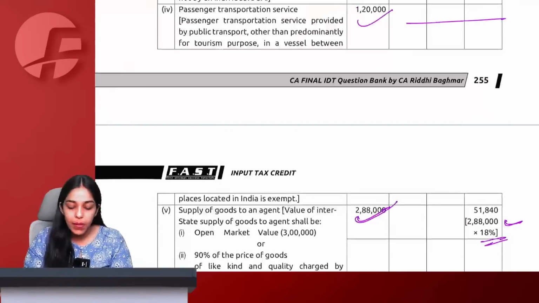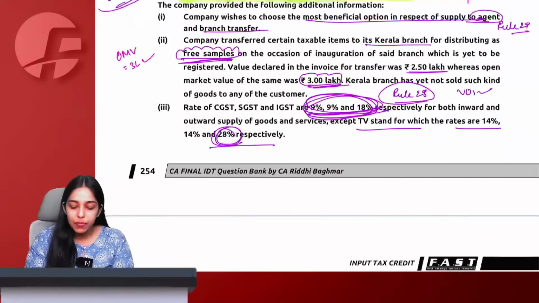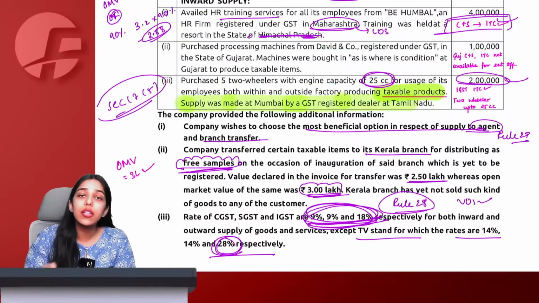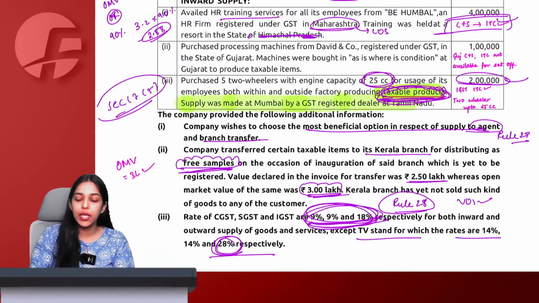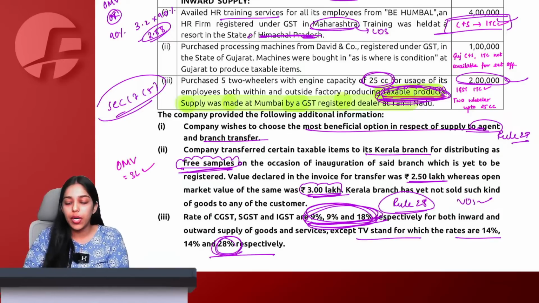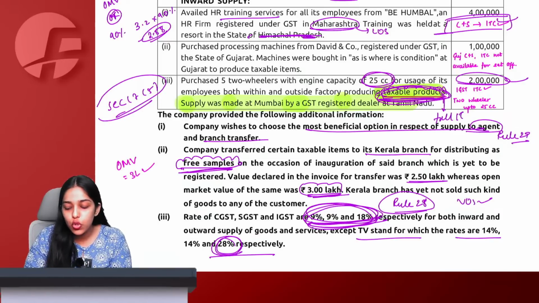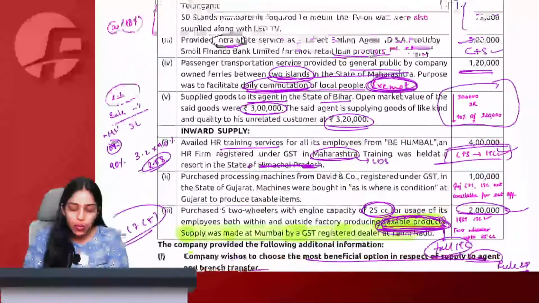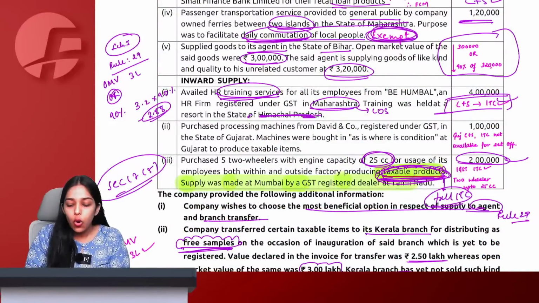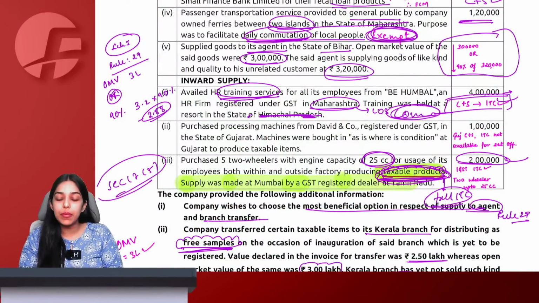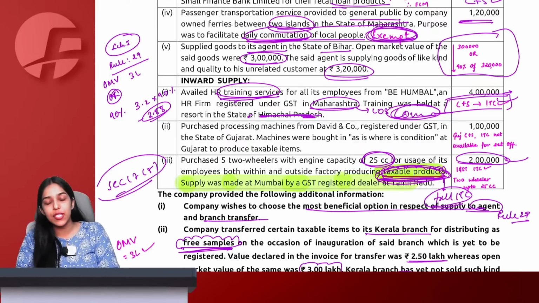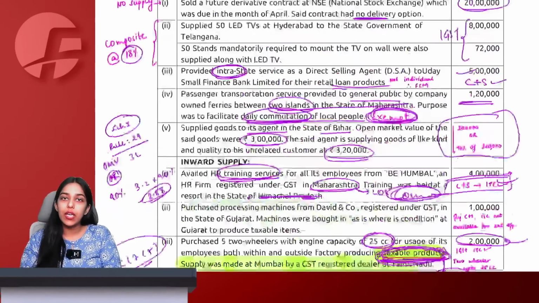Why only this, ma'am? Because see, the two-wheeler that we have purchased, no, they have specifically written in the question that this two-wheeler is particularly only for taxable product. If the two-wheeler is only for taxable product, which means full ITC of this two-wheeler will be allowed. Other than this, what is the ITC available? HR training. Only this is the common credit. So only 4 lakh into 9%, 36,000 plus 36,000 C plus SGST is the common credit available with me, which